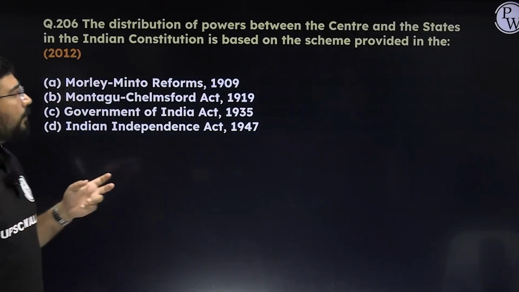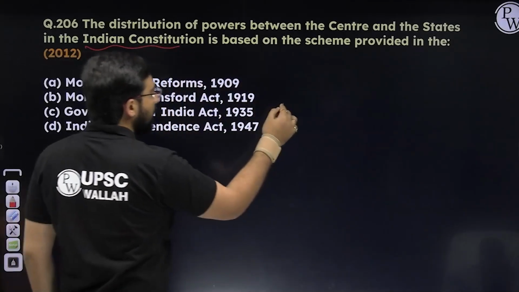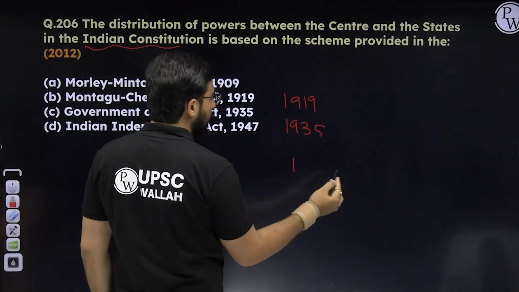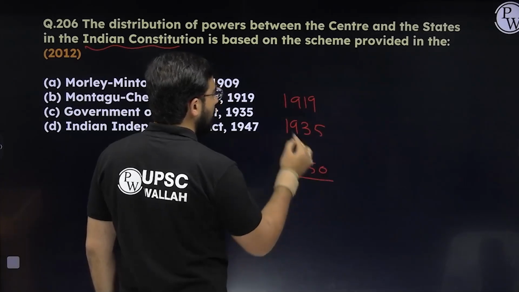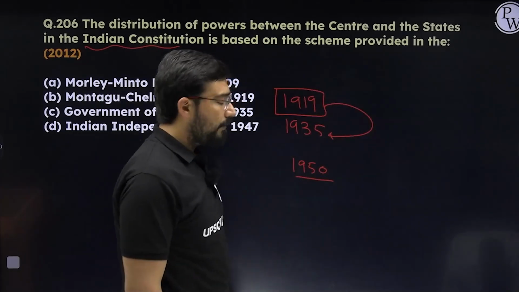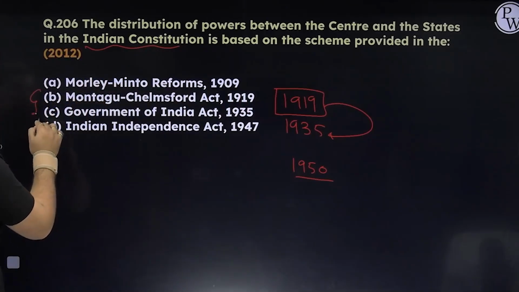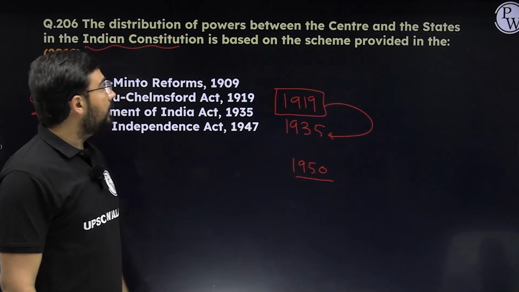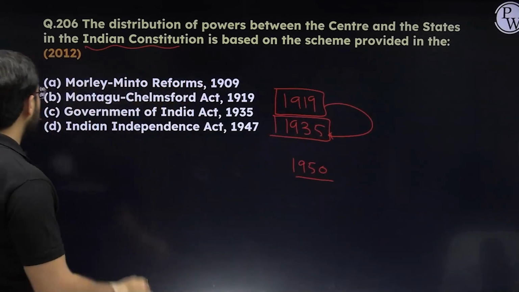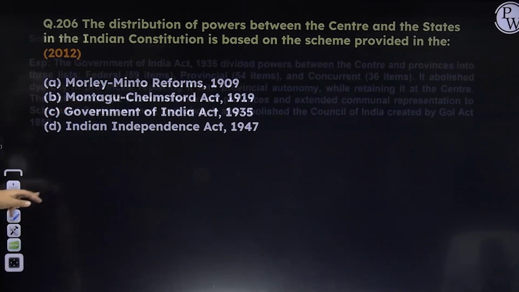Next, distribution of power between center and state in the Indian Constitution. Like we have been discussing the Act of 1919, then the Act of 1935, and then we have our own Constitution by 1950. 1919 did define the jurisdiction, but it was finally refined in 1935 with the coming of provincial autonomy. Do not get confused between B and C, because they are asking about the Indian Constitution, the powers between center and state, and 1935 came out with provincial autonomy. So here the answer is going to become C, just like today we have autonomy at the level of the state.